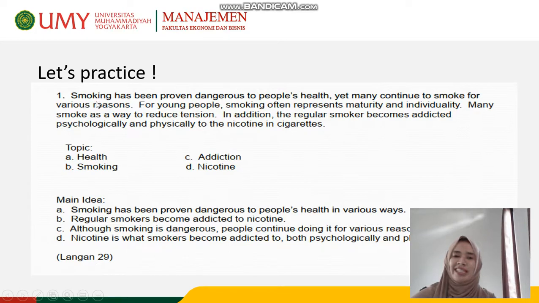Usually the topic is indicated in the beginning of a sentence. And then what is the main idea? Because it does not only talk about smoking, it does not only talk about the danger of smoking, but it also talks about how people become addicted. So the main idea is although smoking is dangerous, people continue doing it for various reasons. So the main idea should cover the whole information of the text, the whole supporting ideas in the text.